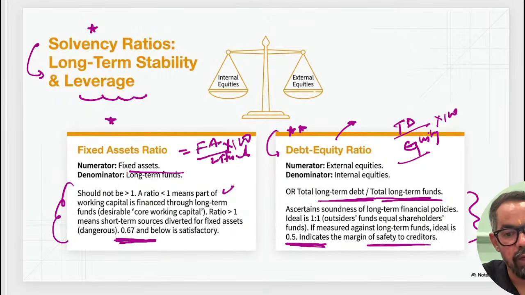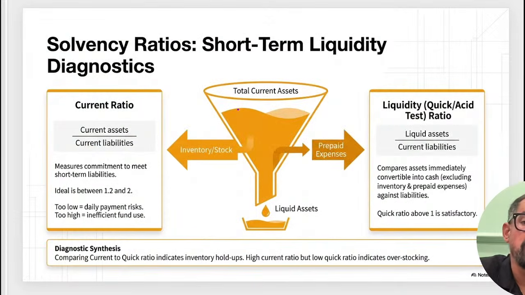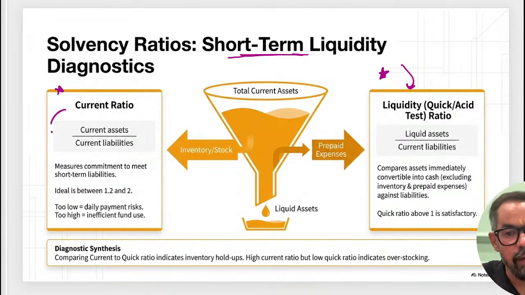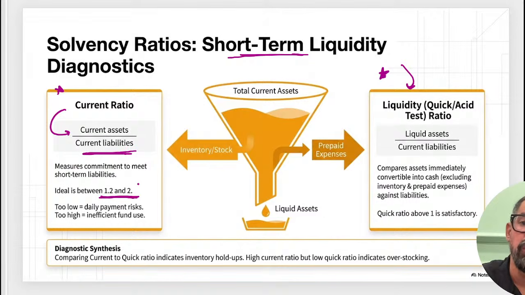So these two formulas. Now the most common or favorite one is the asset test ratio or liquidity ratio. It is defined as short term solvency. So current ratio, which is also known as working capital ratio, right? It is current assets divided by current liabilities, in a range of 1.2 to 2.